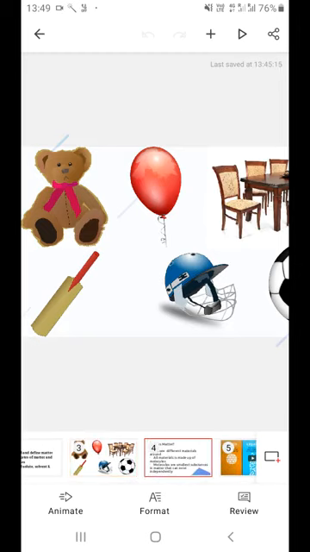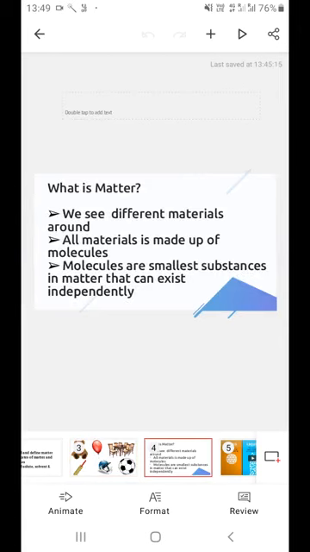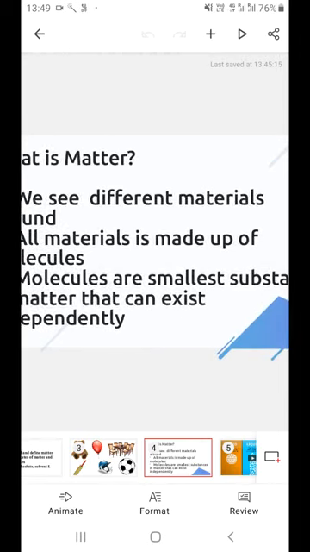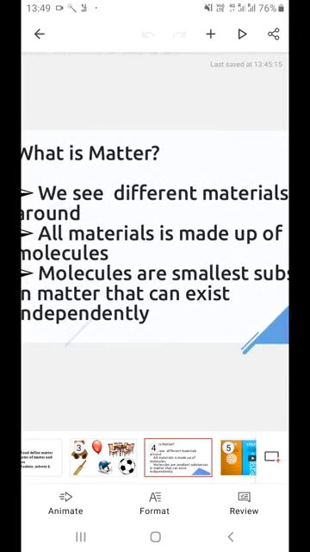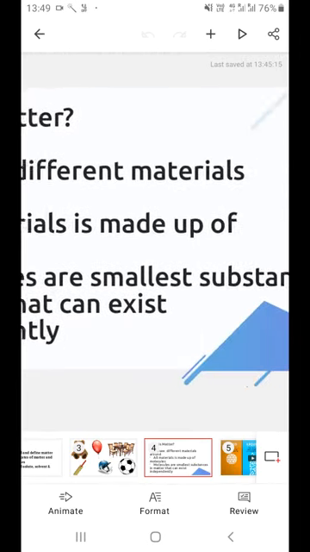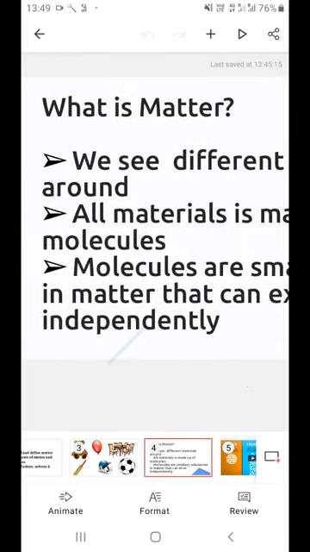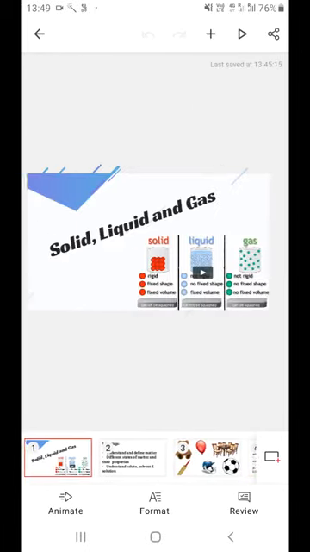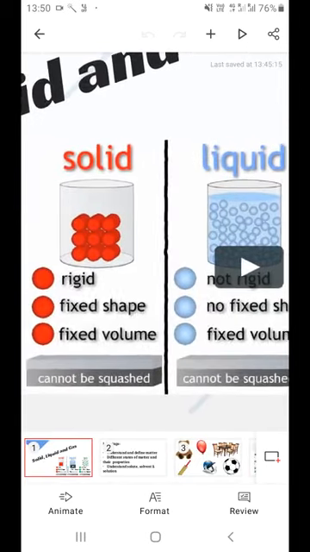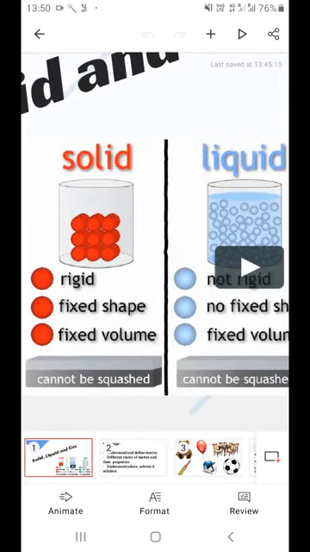We are moving to the next slide. So we are going to talk about matter. Now that we know that everything that we touch, feel is a material, what is matter? We have already discussed, we see different materials around. All materials are made up of molecules. So in the start, I showed you a slide and I showed you the molecules. We are talking about these molecules.